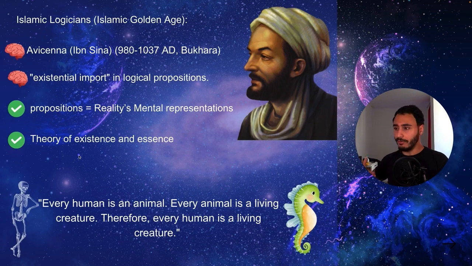Avicenna was very well known for his theory of existence and essence. That means if something exists, then it should have some shape and color and so on, attributes. These attributes are the essence. And he differentiated between "is this there?" and the other question, "what is this?" The existence and the essence. Does it really exist? And if it exists, what is it really? And you answer the question of what it really is by describing the essence of an existing object.